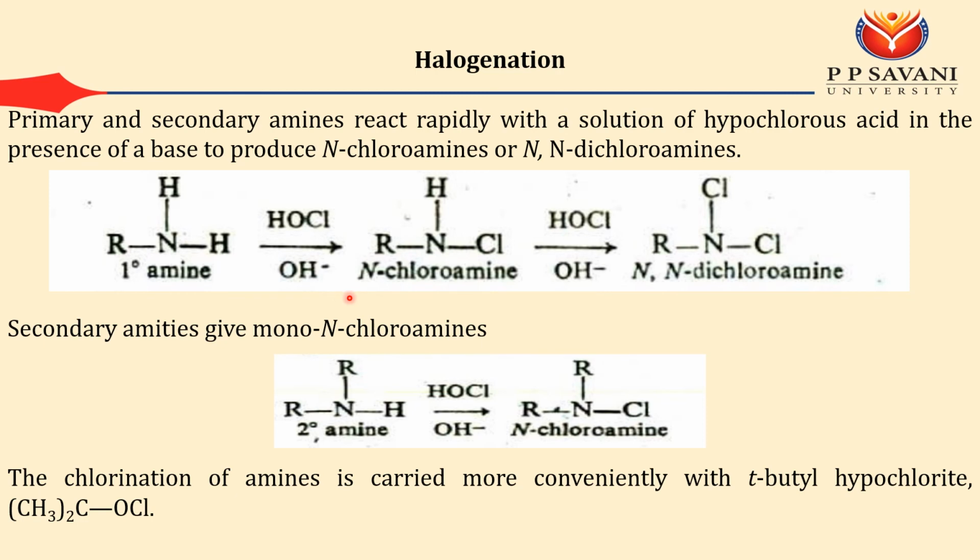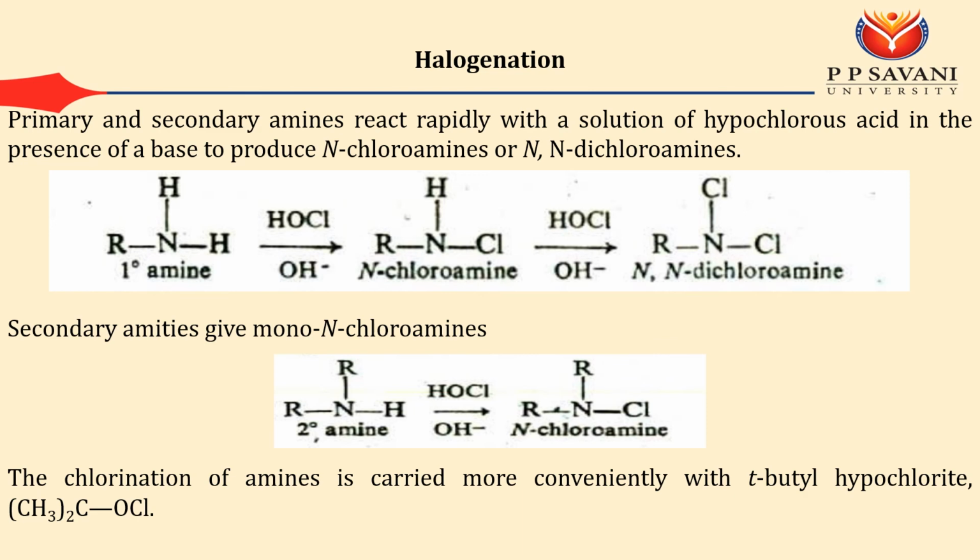And again, if I have more molecules of hypochlorous acid, I will get N,N-dichloroamine. Because in primary amine I have 2 hydrogens, the reaction gives N-chloroamine and then dichloroamine as a product. Suppose I have only a secondary amine, which has only one hydrogen, so I will get only N-chloramine as a product.